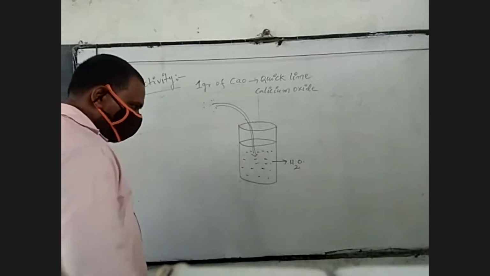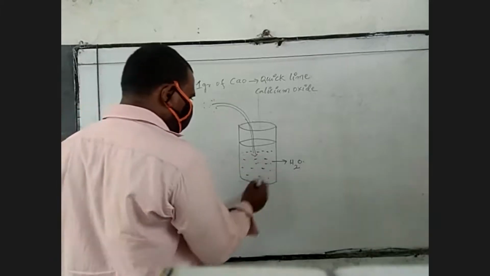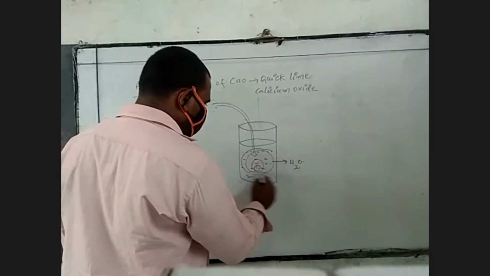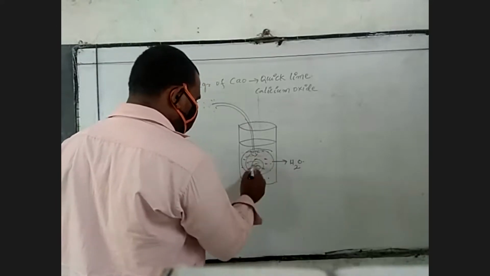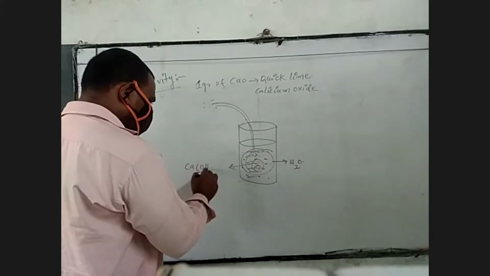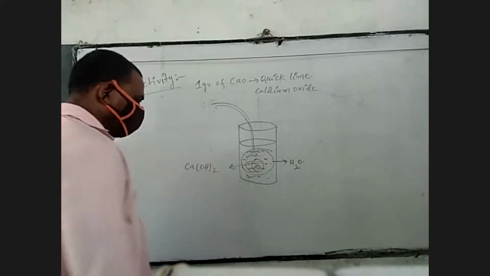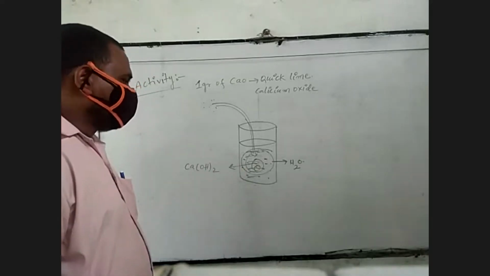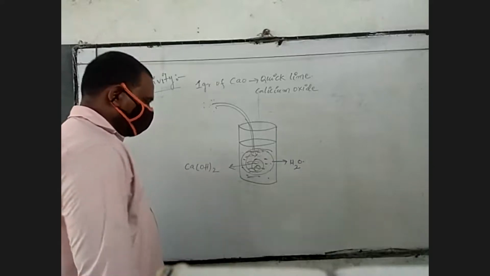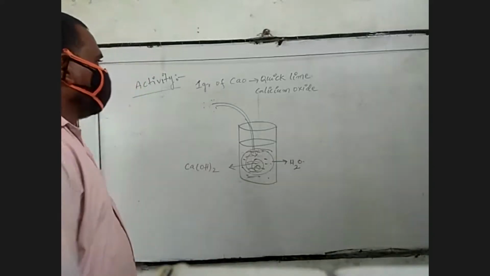So whenever the calcium oxide completely dissolves, a new substance, calcium hydroxide, is forming.